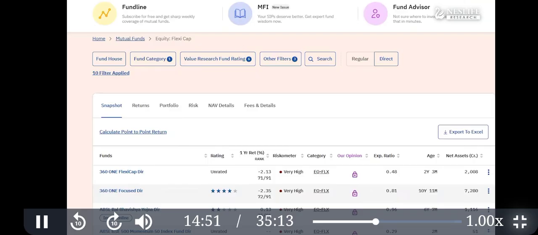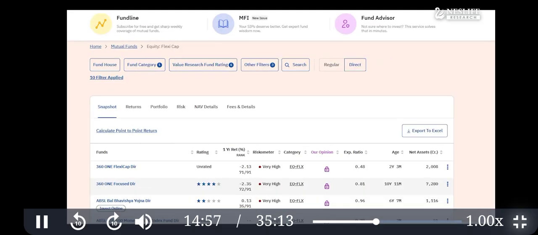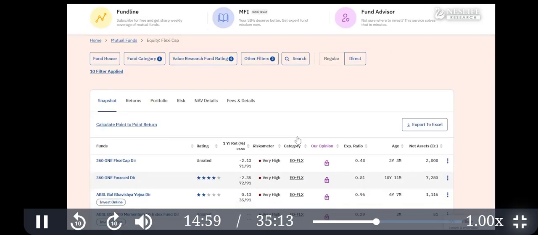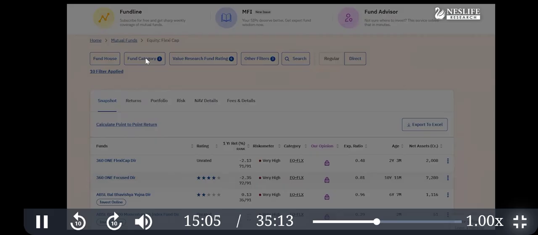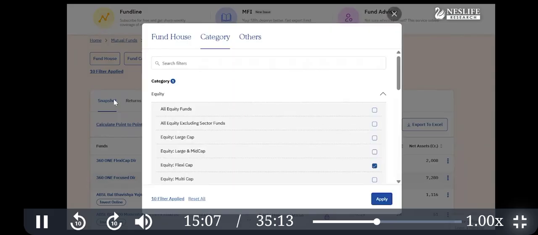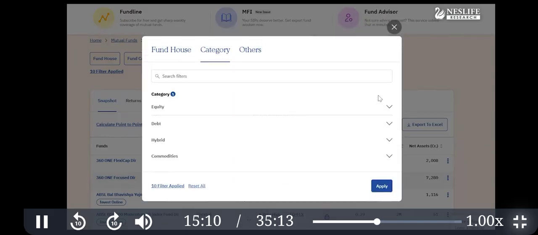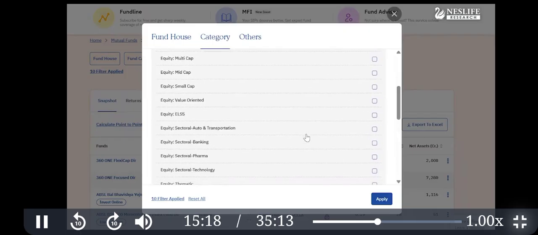Suppose you want to invest in an equity fund for growth. There are 3 reasons for investing in mutual funds: protection, parking, and growth. For growth, you have to invest in equity. Let's go and try to find equity funds. So these are the categories: equity, debt, hybrid. In equity, you click here and there are multiple subcategories.